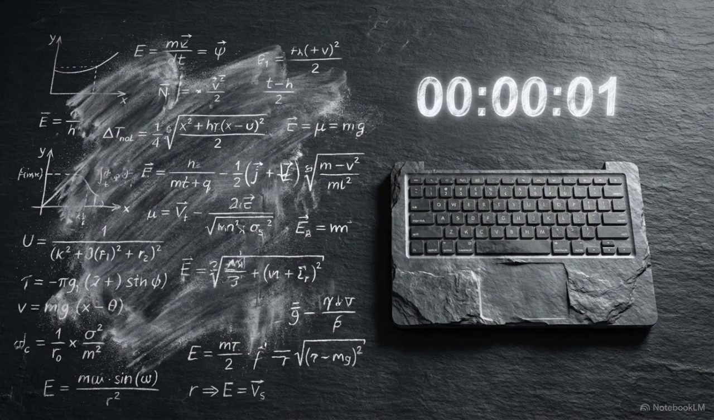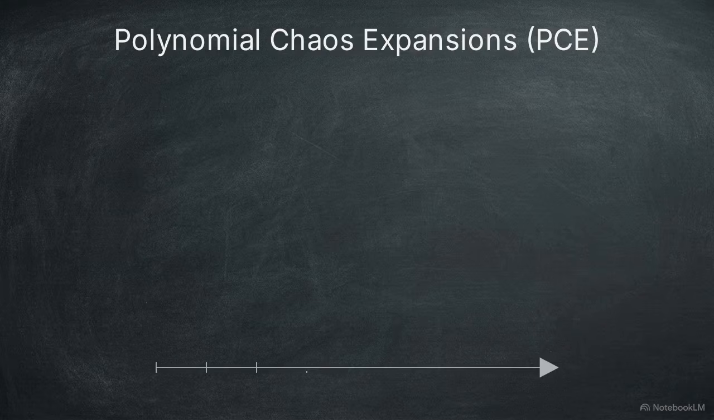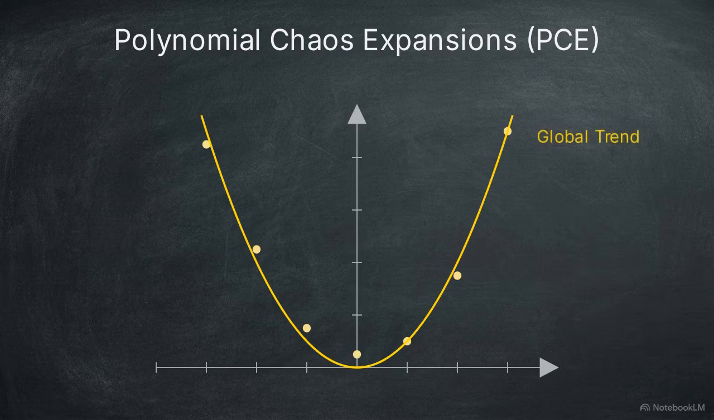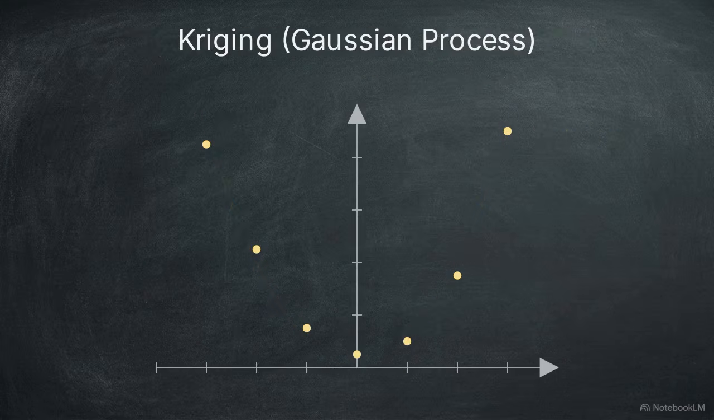Historically, metamodeling has relied on two distinct architectures. The first is polynomial chaos expansions, or PCE. It creates a global approximation of the model, establishing a broad structural trend over the data. PCE achieves this by replacing the computational model with a series of multivariate orthonormal polynomials. These polynomials align with the probability distributions of the input variables to capture the macro behavior of the system.